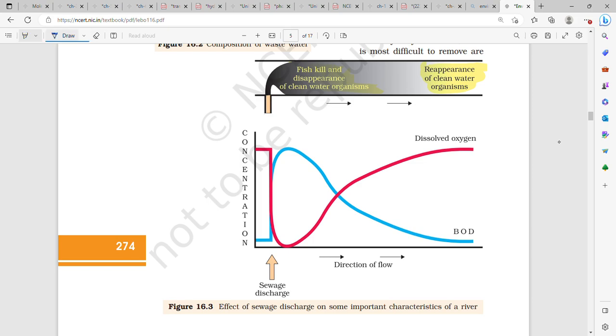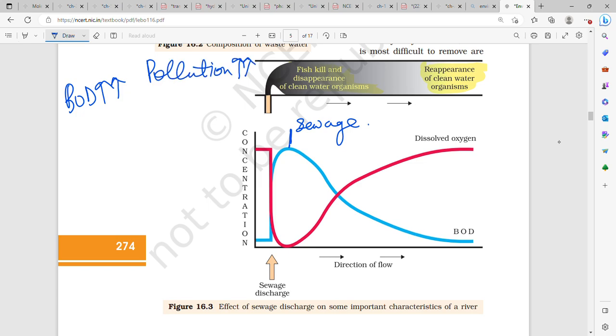Here the biochemical oxygen demand is very high in the sewage. That means the more the BOD, the more the sewage is polluted. Then as it flows on, the microorganisms take up oxygen and consume the organic matter, so the BOD becomes lesser and lesser.